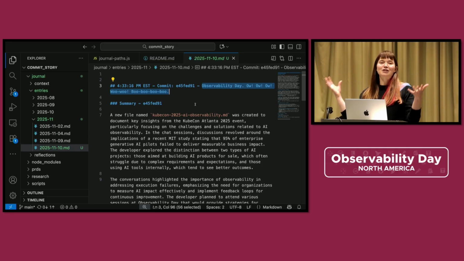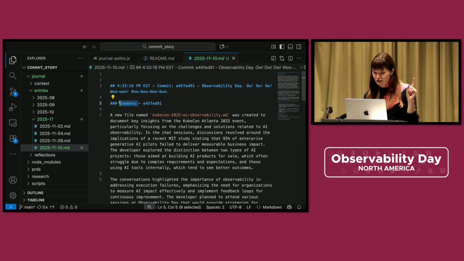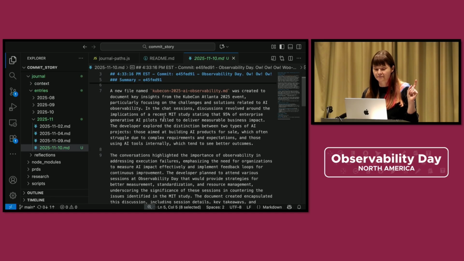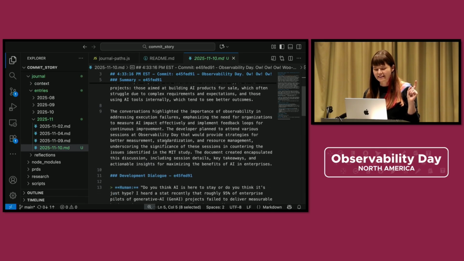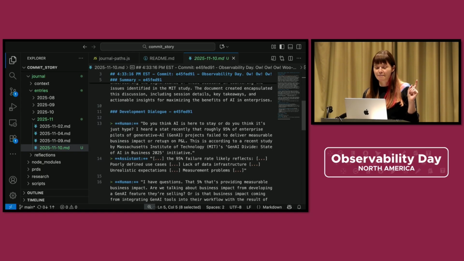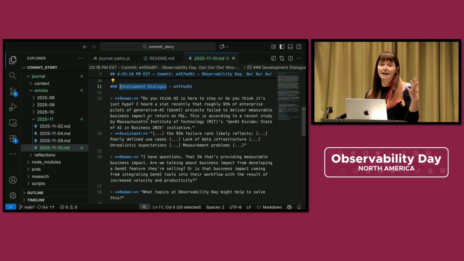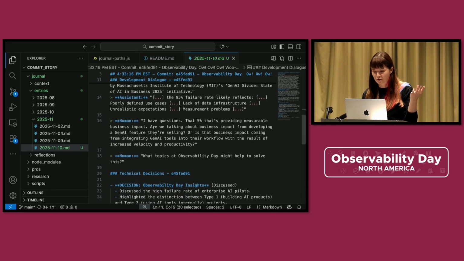My journals use three different AI journal generator functions. Under the hood, one of the journal generator functions makes a summary section, which is a summary of everything I talked with Claude Code about since last time I made a commit. Then there's a development dialog, which has literal dialogue that I had between me and Claude Code.